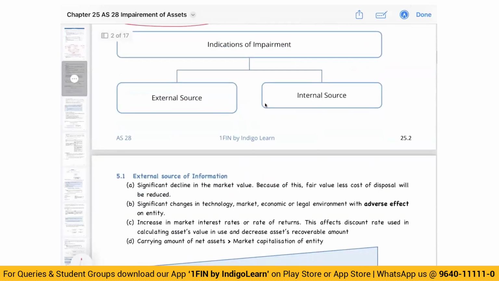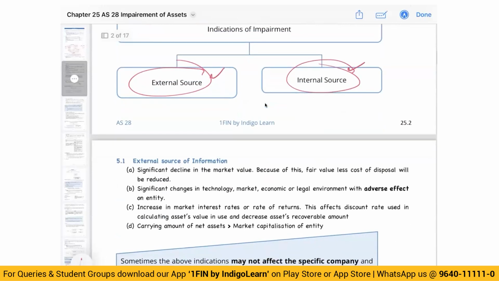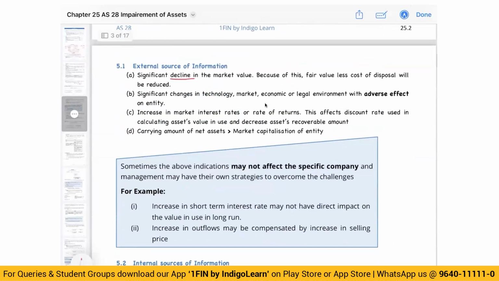The standard classifies this into external and internal indicators. External are like a decline in the market value. One could be that the market value of the vehicle itself has declined significantly. That is one indication. Changes in technology, market, economic or legal environment which have an adverse effect could be another. Then an increase in market interest rate.